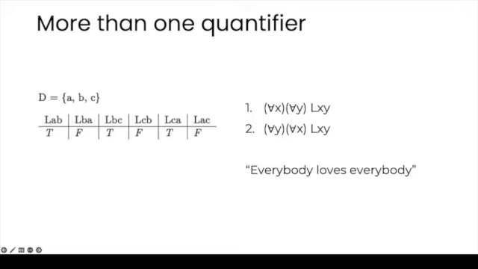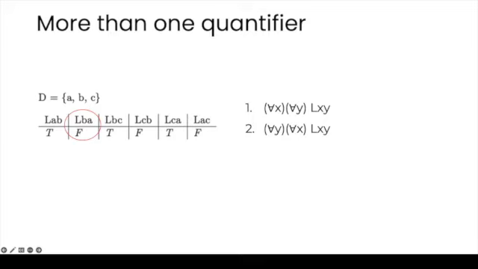So it doesn't matter really the order. They're both going to say the same. You can see that they're both true in the same circumstances. They say that everybody loves everybody. So let's see whether they are true or false in this interpretation. So we start scanning from left to right, and we find that Beth doesn't love Al, because the sentence LBA is false in this interpretation. Therefore, both sentences are false.